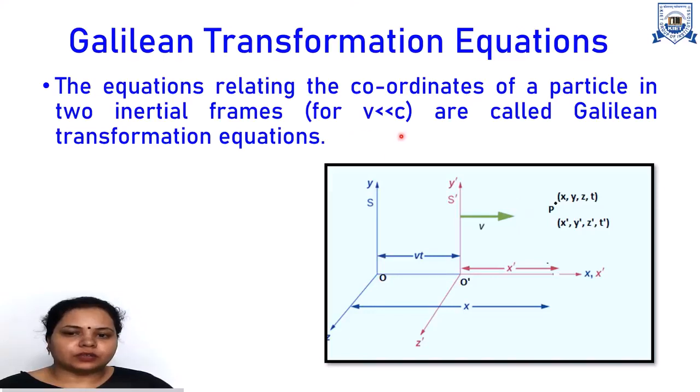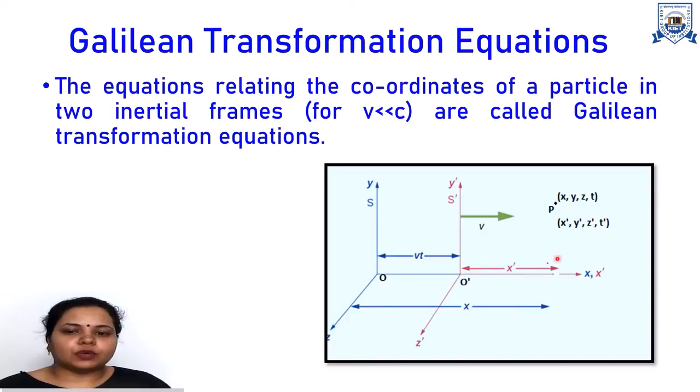So here we have to find the transformation equation for an event at low velocity. We are considering two inertial frames of reference. The first inertial frame is S, which is at rest, and it is known as the stationary frame of reference. Its observer is situated at position O. The second inertial frame of reference is S dash. It is moving with constant velocity v with respect to S, and this velocity v is a low velocity. Initially, both frames of reference coincide at position O at time t equal to t dash equal to 0. After some time, the S dash frame is moving with constant velocity v in the positive x direction.